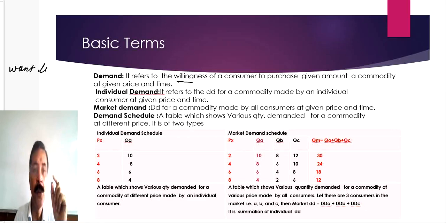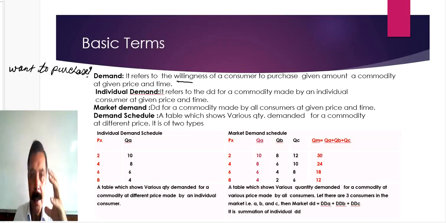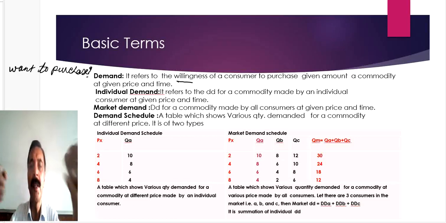I am saying want to purchase. Want to purchase means you just indicate your willingness. You didn't purchase. So that is the difference between demand and purchase. Simply you can say that demand indicates that I want to purchase.